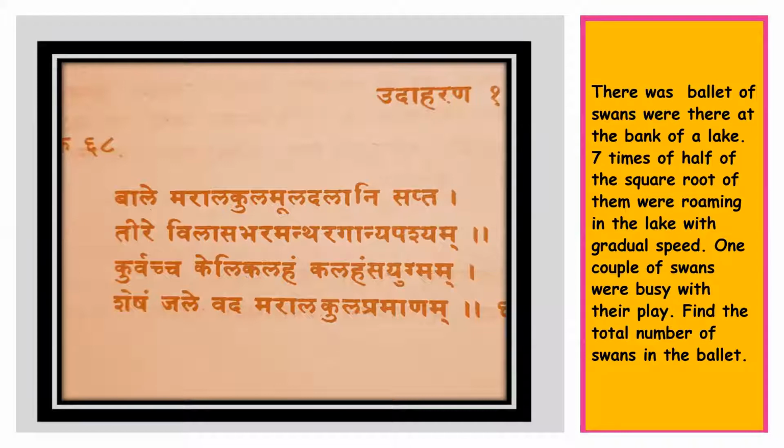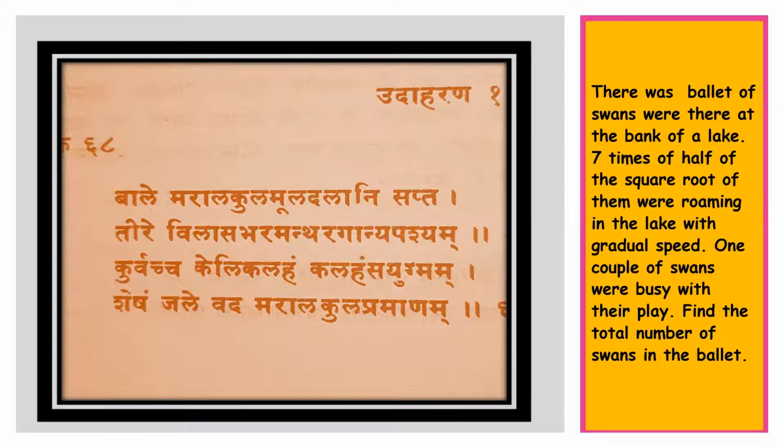Bale Marala Kulamula Dalani Sapta Tire Vilasa Bharamantaganya Pashyam Kurvasya Keli Kalaham Kalaham Sayugmam Shesham Jalevada Marala Kula Pramanam. Now there are some parts in the coded language. Kula Mula. Mula is for square root. In Sanskrit, Mul is for root and Kula is for half. So whenever the word Kula Mula comes, you have to take half of the square root. And Sapta is multiplying by 7. And this particular shloka is about swans.